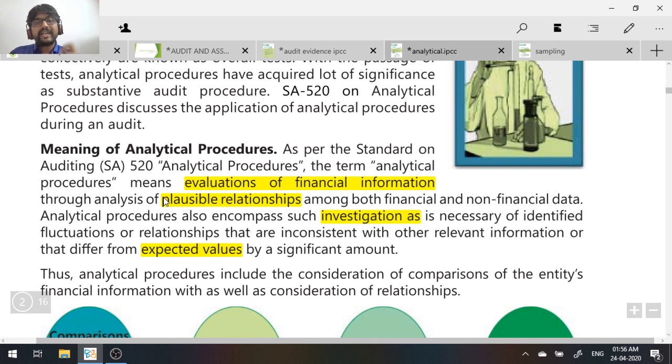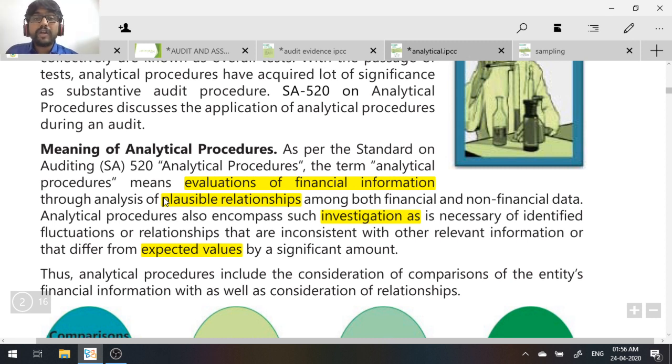Once you get the ratio, you have a standard ratio, which is your expected ratio. Now you see what ratio you have got and what the expected ratio is. If you feel the fluctuation is too high, if there is a huge deviation, you will investigate why there is a huge deviation in the current ratio. Now, this is what is called an analytical procedure.